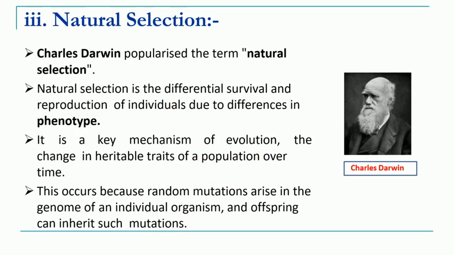So due to natural selection, random mutations may arise in the genome of an individual organism, and these mutations are transmitted by this organism to the next generation. So over a period of time, natural selection can result in the formation of new species, because these mutations keep on accumulating in an organism over time.